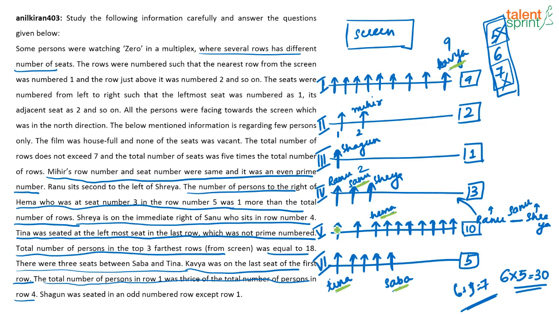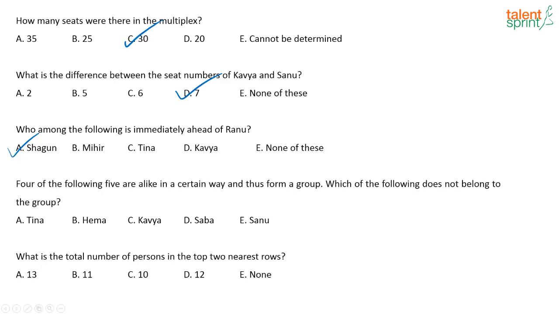Good. So if you see Tina, she is sitting in seat number 5. Sabha is sitting in seat number 5. Hema is sitting in which seat? Seat number 3, right? 1, 2, 3. Hema is sitting in seat number 3. Sanu is sitting in seat number 2 and Kavya is sitting in seat number 9. So if you see Tina, Sabha, Hema and Kavya, they are all sitting in odd numbered seats. Sanu is sitting in an even numbered seat. So the answer will be Sanu.